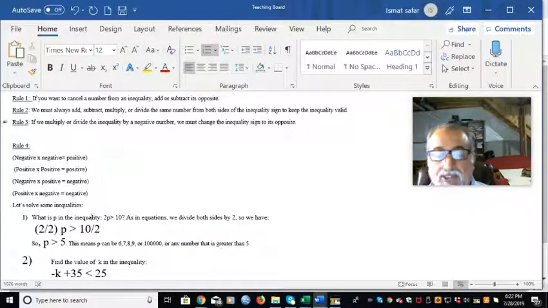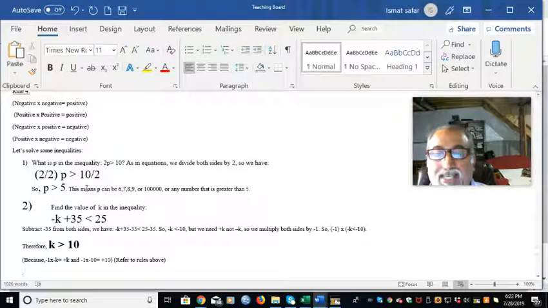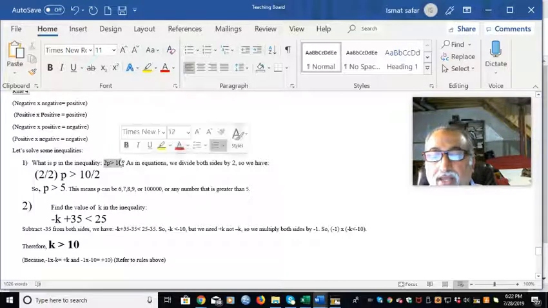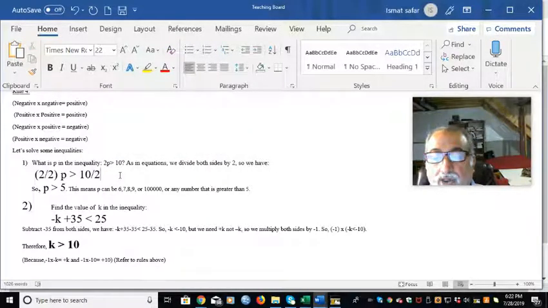Now, let's solve some inequalities. What is p in the inequality 2p greater than 10? This is not an equation, this is an inequality, but some rules apply to both. So how much is p? I don't know. I have no idea.